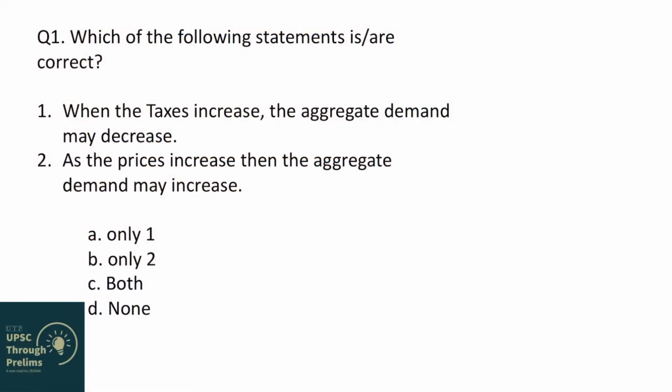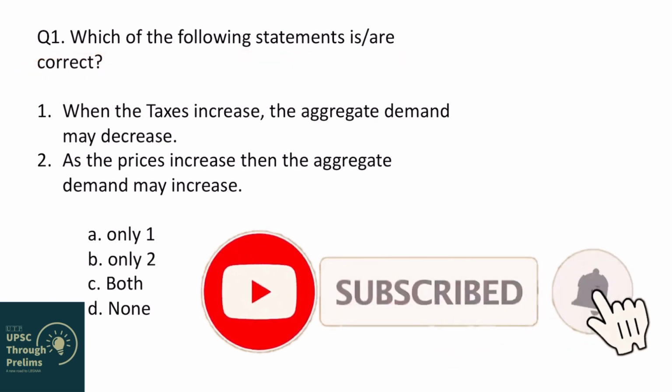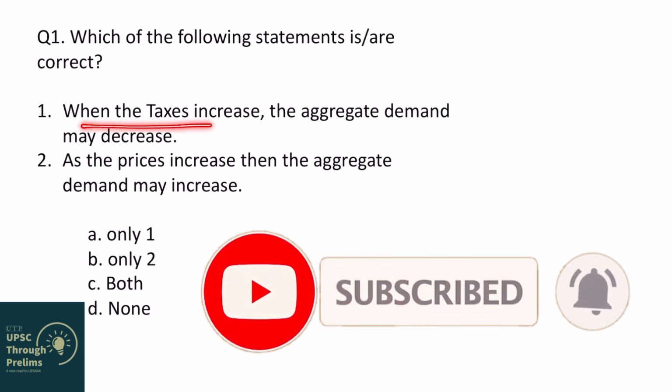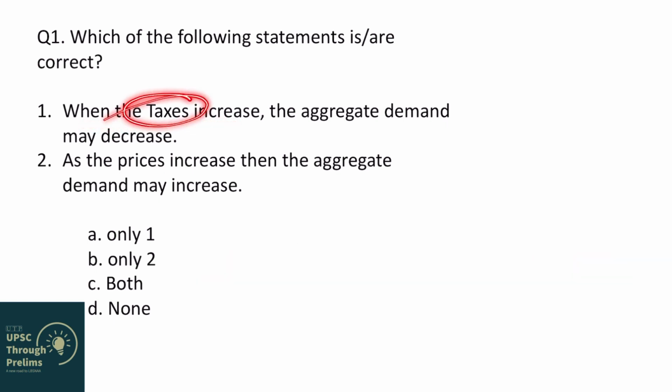The first question is, which of the following statements is correct? Okay, so the first statement is, when the taxes increase. So what are taxes, that we will study in future videos, but the impact of taxes has already been discussed. We know that taxes are that portion of money supply which take money out of the circular flow of income or circular flow of money. Meaning, whenever taxes increase or whenever taxes are imposed, money supply decreases. So, taxes and money supply have inverse relationship.